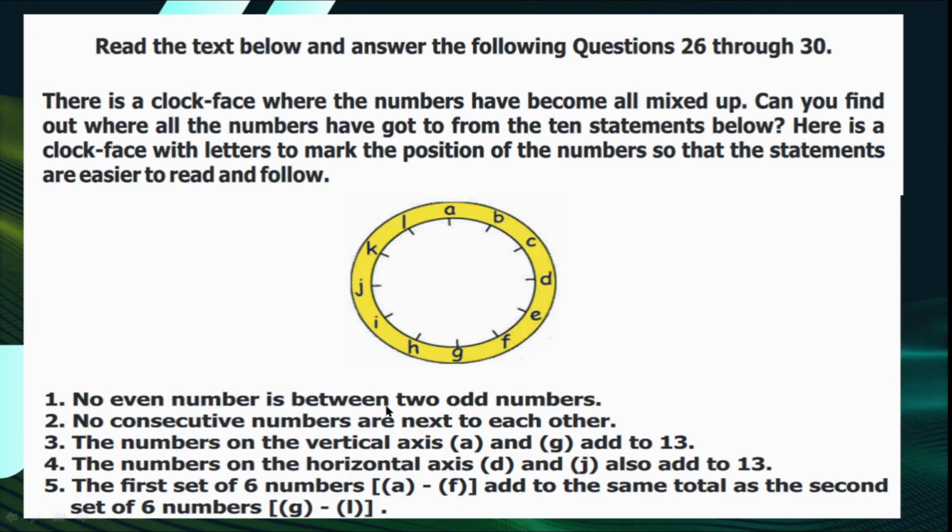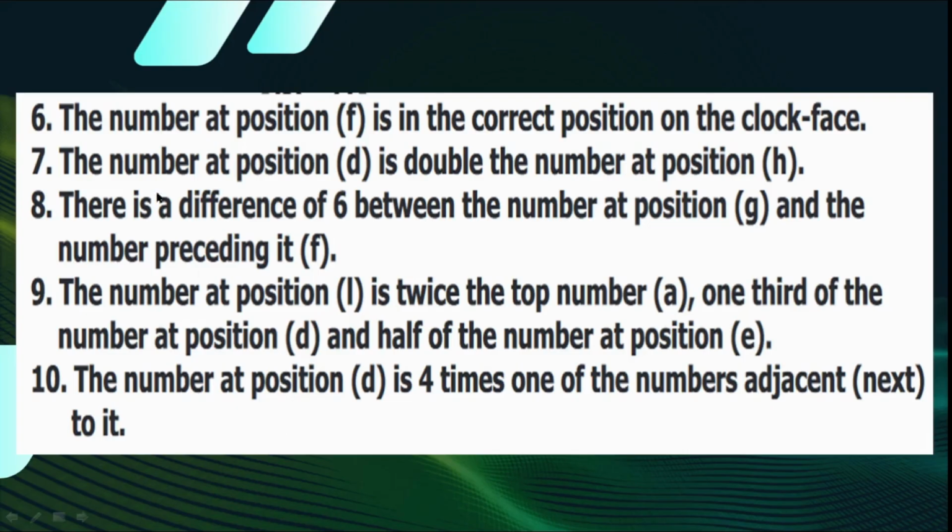Option 1. No even number is between two odd numbers. No consecutive numbers are next to each other. The numbers on the vertical axis A and G add to 13. The numbers on the horizontal axis D and J also add to 13. The first set of 6 numbers, A to F, add to the same total as the second set of 6 numbers, G to L. The number at position F is in the correct position on the clock face. The number at position D is double the number at position H.